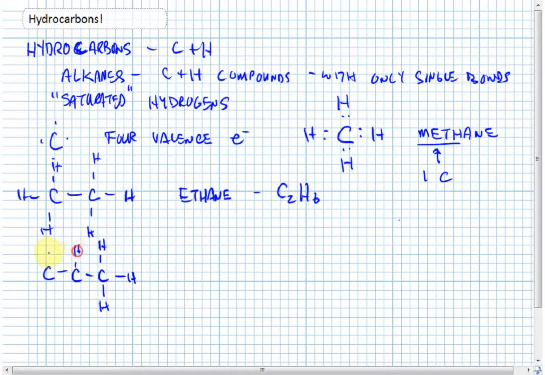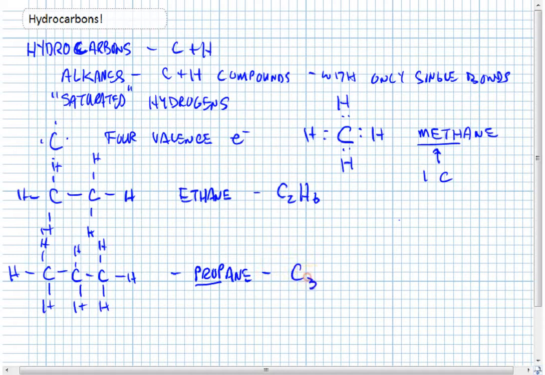now we have a different molecule which has a formula of C3H8, and the name for that molecule is one that you might be familiar with. It's called propane. Anytime we see the prefix prop in a molecule, that means 3 carbons.